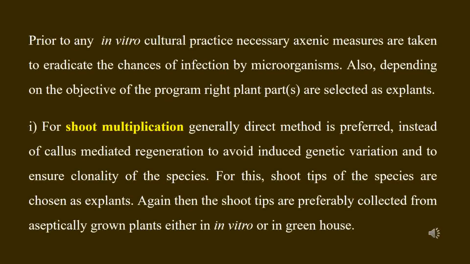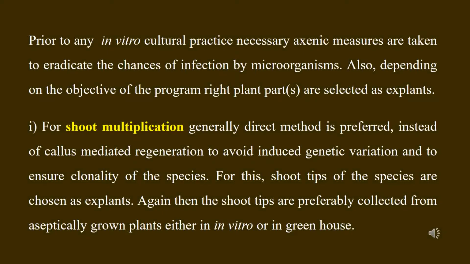Like other in vitro cultural practices, the primary job is to select the right explant and to take all necessary axenic measures to eradicate any propagule of microorganisms.